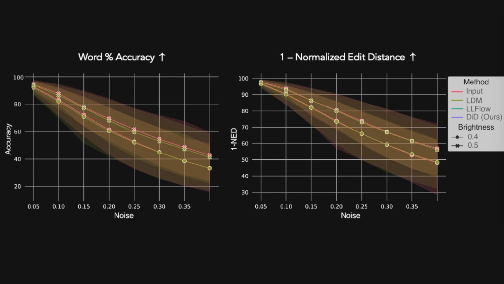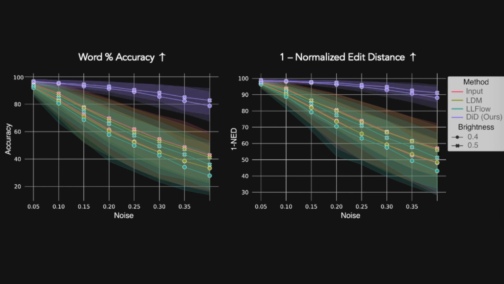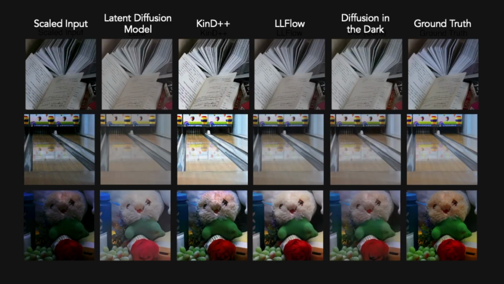We compare against vanilla latent diffusion models, LL-Flow, which is the best performing low-light reconstruction method, and our method. Diffusion in the Dark far surpasses any other method in text accuracy in simulated low-light text images. We also demonstrate successful reconstruction on real low-light images in the wild. And we show that our method is able to provide reasonably good reconstructions overall, capturing high-frequency details from the signal in the LOL dataset.